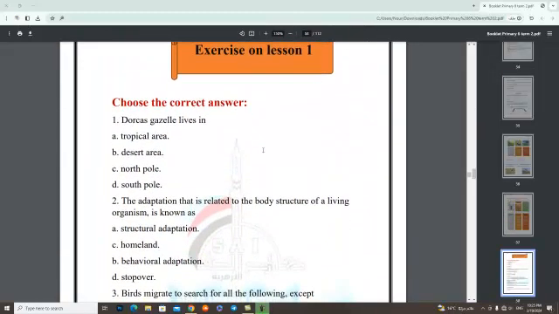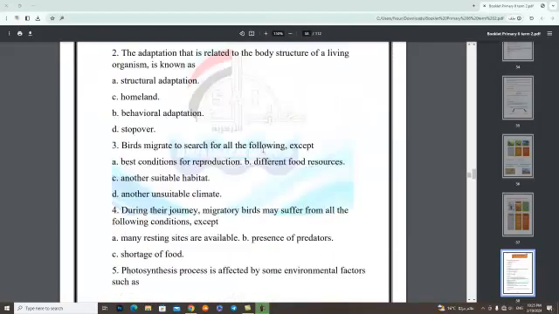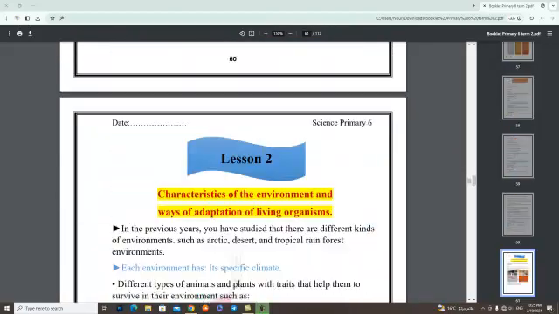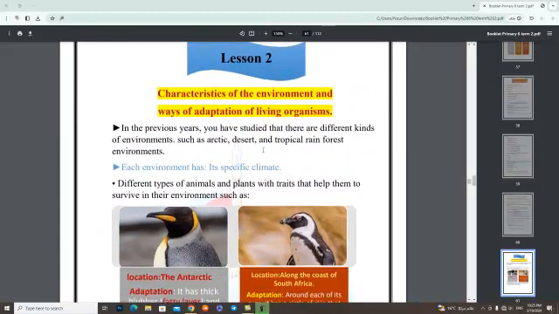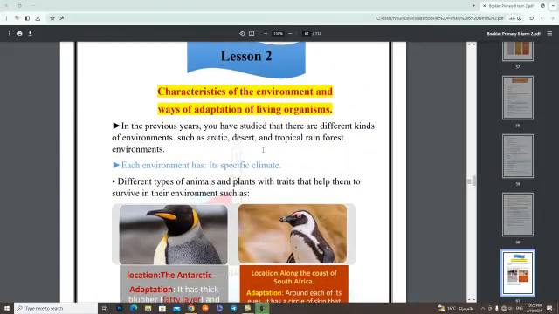So we finished Lesson number 1. Lesson number 2, titled Characteristics of the Environment and Ways of Adaptation of Living Organisms.